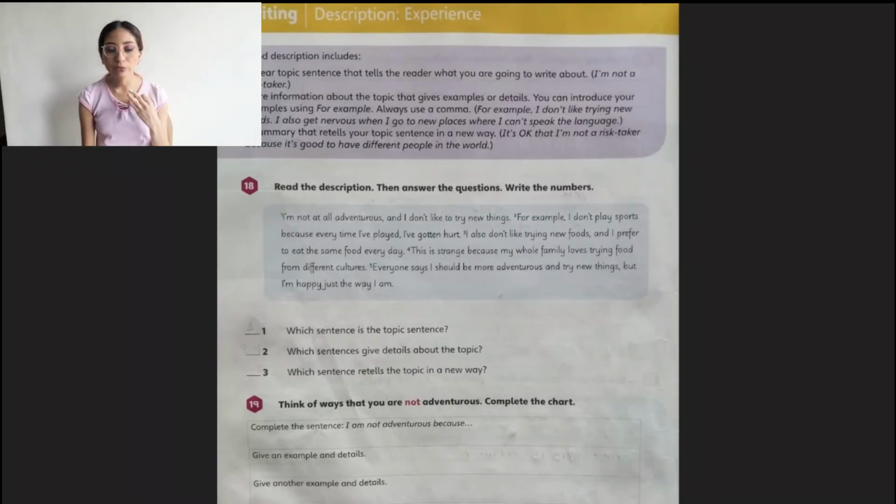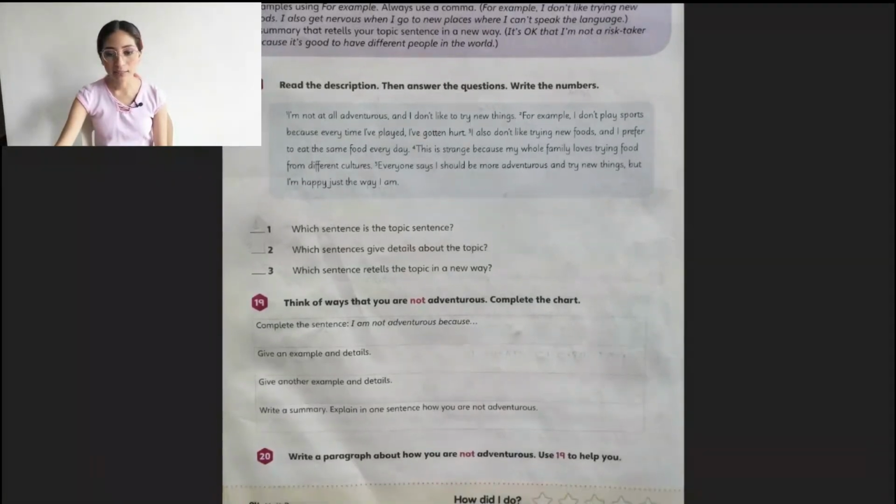Okay, now you have 3 questions and you need to match by writing in the blank the number of the sentence that answers the question. For example, number 1, which sentence is the topic sentence? Number 2, which sentences give detail about the topic? Okay, in number 2, you need to write more than one sentence. Number 3, which sentence retells the topic in a new way? Okay. And that's it.